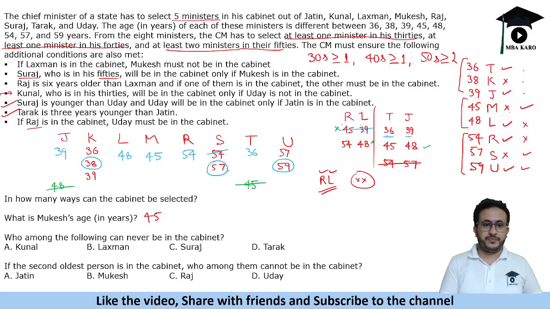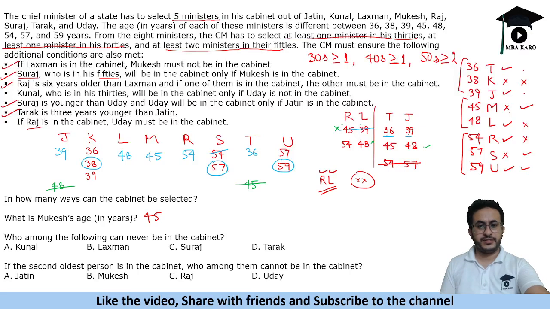Now Lakshman is not there in the cabinet, so this case is taken care of. Suraj will be in the cabinet only if Mukesh is in the cabinet. So Suraj will be there, that means Mukesh, so that is already satisfied. Raj and Lakshman, the other must be in the cabinet, so that is also taken care of. Kunal will be in the cabinet only if Uday is not in the cabinet. So Uday is present in the cabinet, so Kunal will not be in the cabinet. So that means we will get these two people present in the cabinet. Okay, so I think it satisfies all the conditions.